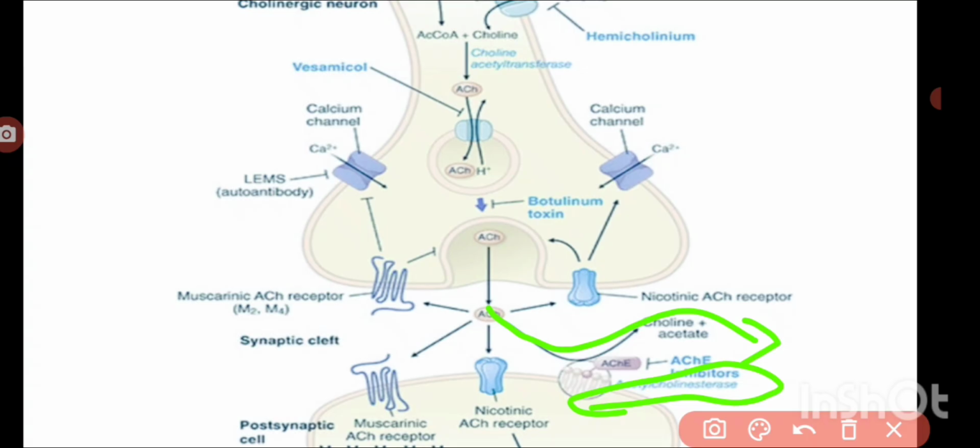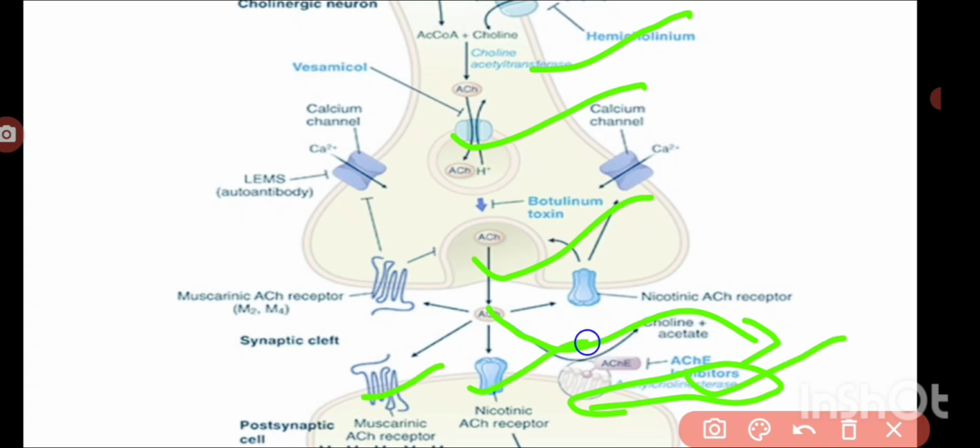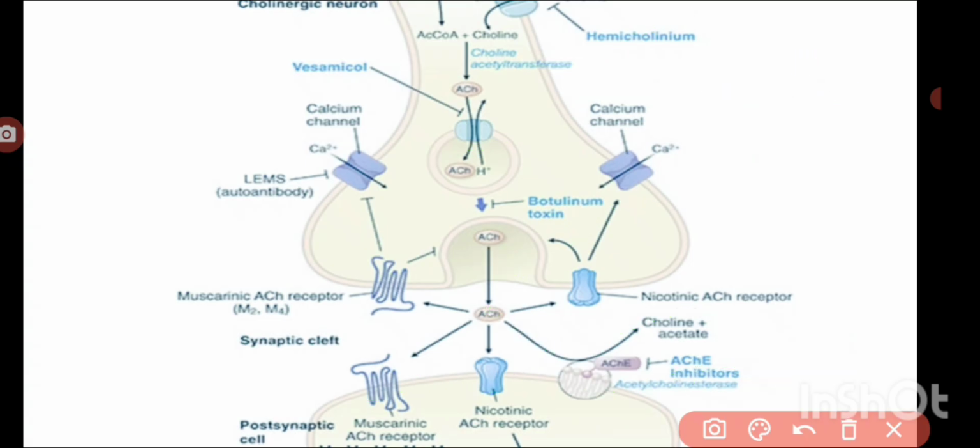So here we have synthesis inhibitors, storage inhibitors, release inhibitors, and then anticholinesterases, direct acting parasympathomimetics and parasympatholytics, and ganglionic stimulants and ganglionic blockers. All these are the drugs that come under the parasympathetic nervous system. So until now we have discussed acetylcholine.